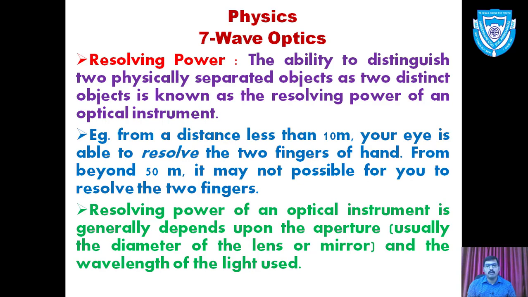The resolving power of an optical instrument generally depends upon the aperture, the physical structure, usually the diameter of the lens or mirror. Aperture means the diameter of the lens, which is the objective lens of the microscope or telescope, or if we use a mirror instead of a lens, then the diameter of the mirror. And the second part is the wavelength of light used. So these are the two factors on which the resolving power of an optical instrument depends.